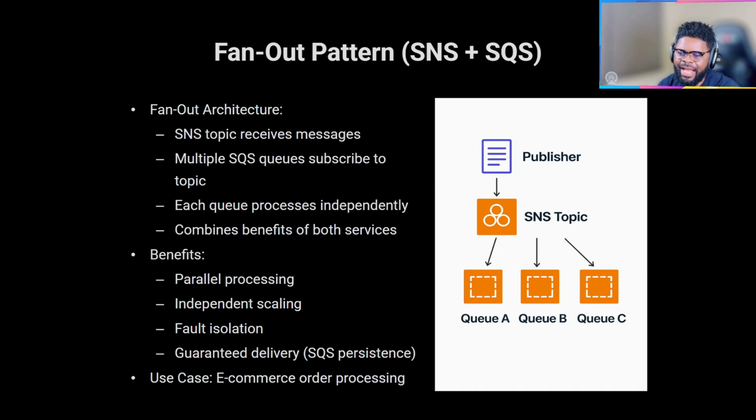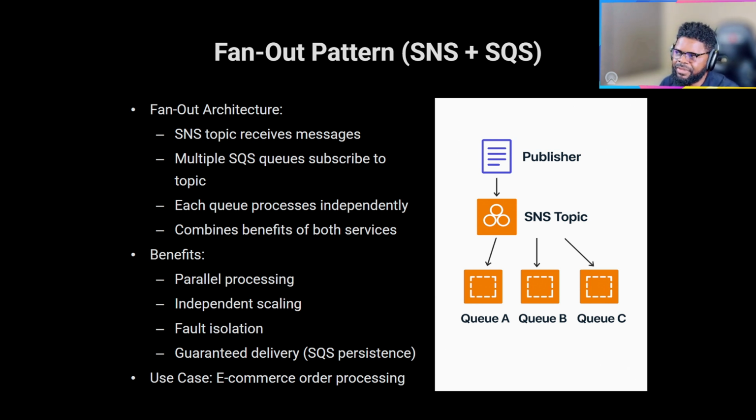Because you can have multiple subscribers to an SNS topic, the whole idea here is that you can have multiple queues subscribe to one SNS topic. So it's like you're keeping the same copies in different queues. There are many ways you might want to do it. Maybe you want different parts of your service to only listen to a particular queue, and then have the message duplicated to those queues. You're fanning it out to multiple queues, and the different services are only listening to a given queue and processing it. So A is going to get a copy, B is going to get a copy, C is going to get a copy. SNS supports that. It's something you should know at some point.